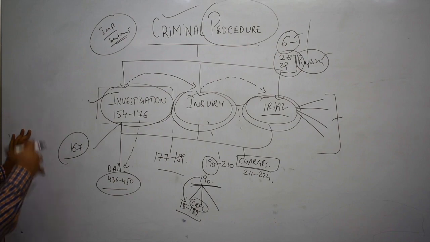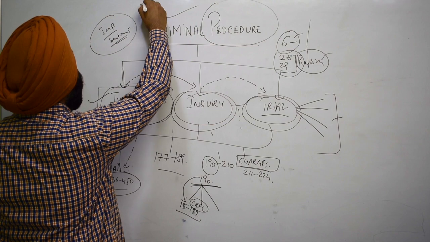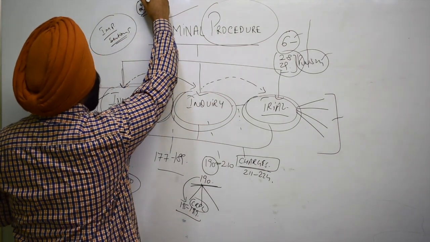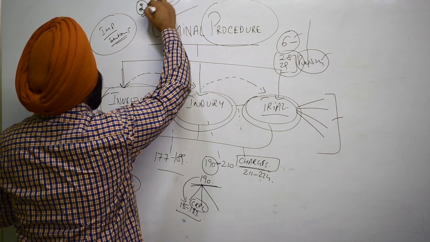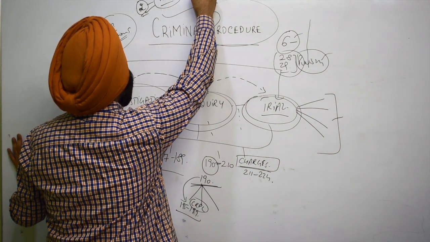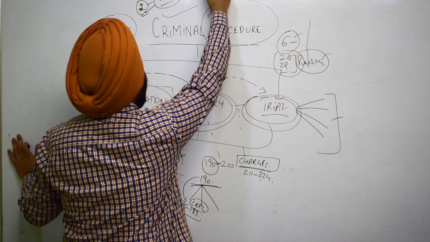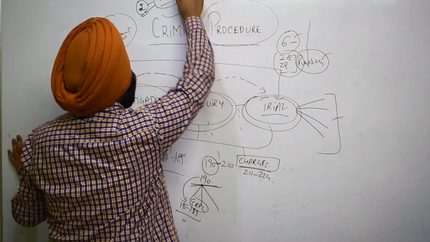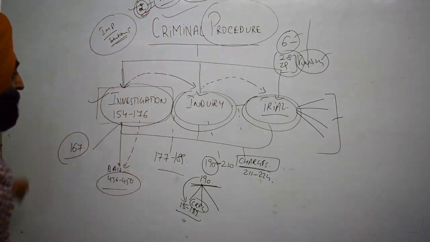So apart from all these things, the definition clause of Criminal Procedure Code, that is section 2, is also very important. Normally, one question formation is asked in the examination in multiple choice questions. So this has to be read. This has to be covered. Like we have section 2 subsection C, that is cognizable offences, 2L for non-cognizable, 2D for complaint, and 2B for charges. These sections are very, very important, although the full section has to be covered for the examination.